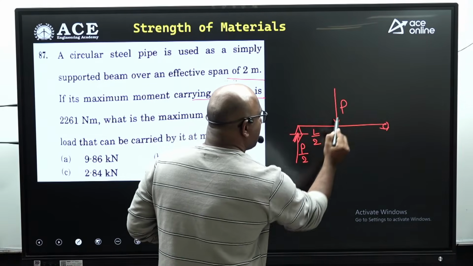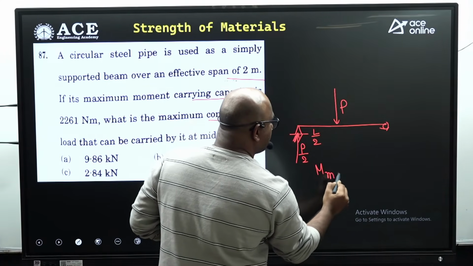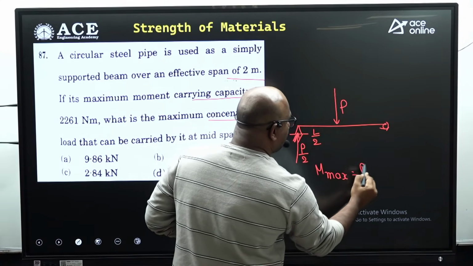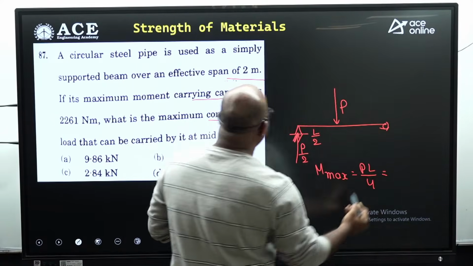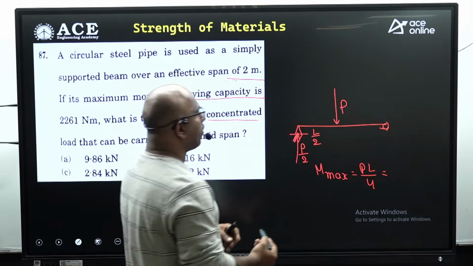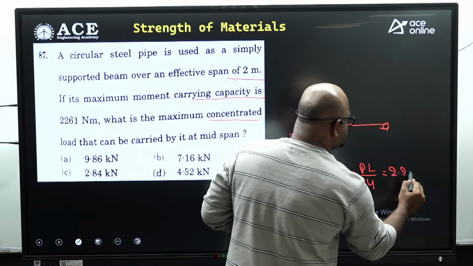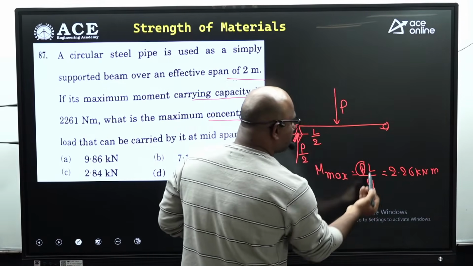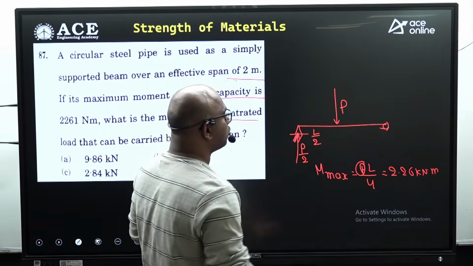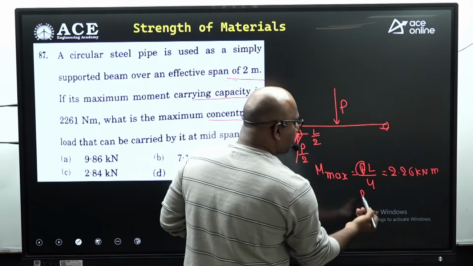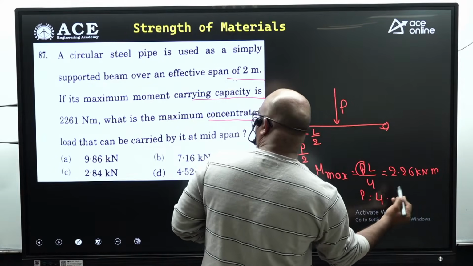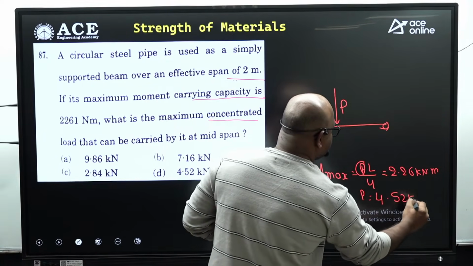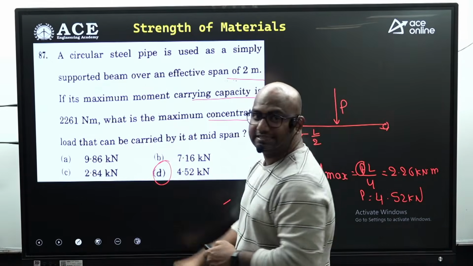What is the maximum bending moment? Mmax equal to PL by 4. This value is given as 2.26 kilonewton meter. Then P equals how much? Substitute L equal to 2. So 2 by 4 times P, you get P equal to 4.52 kilonewtons, guys. Which means option D is the correct one.